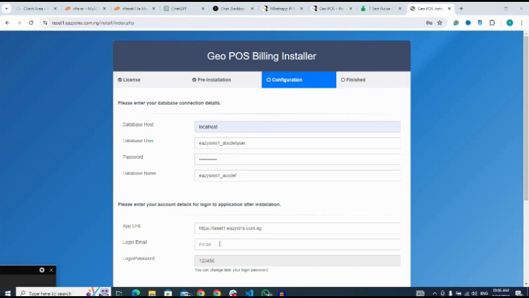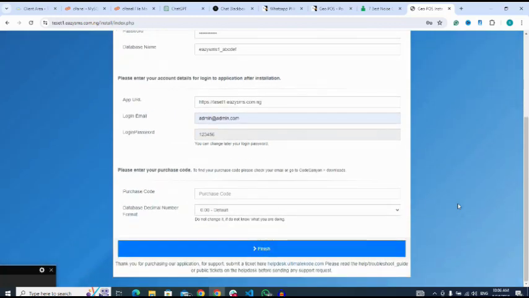Next, my login admin, that's email. Let me say this is my email. Don't forget these credentials. Then I scroll down, I fill this place. After filling it, then I click on finish.